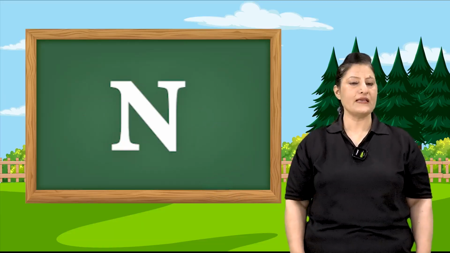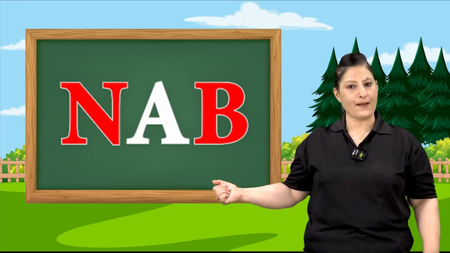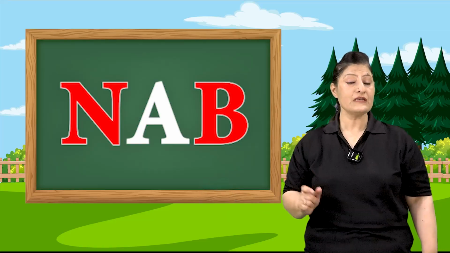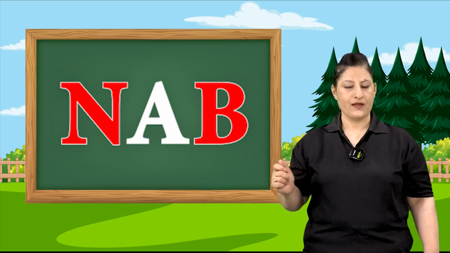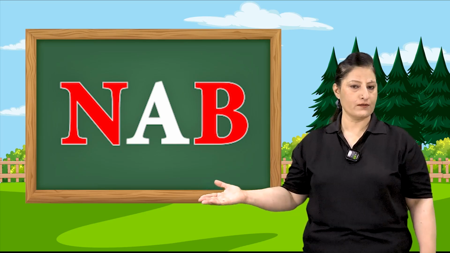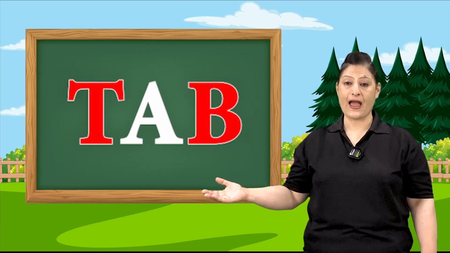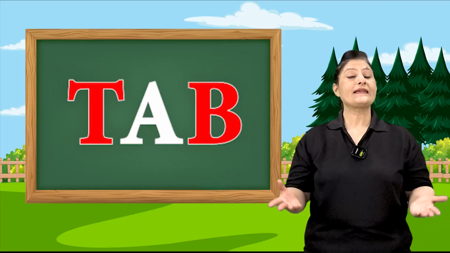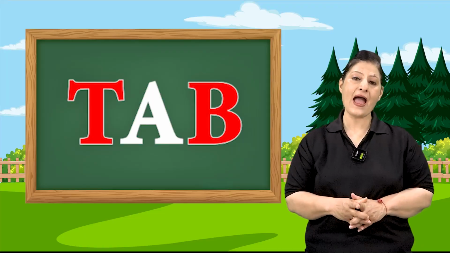The next word is N. N says no. No, ab, nap. Children, try to read the A-B sound together. Now, look at the last word. The last word is T. T-ab, tab. So this way we are able to read ab words.